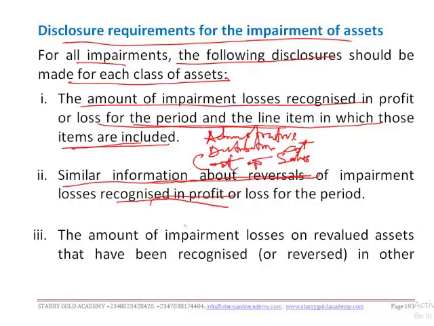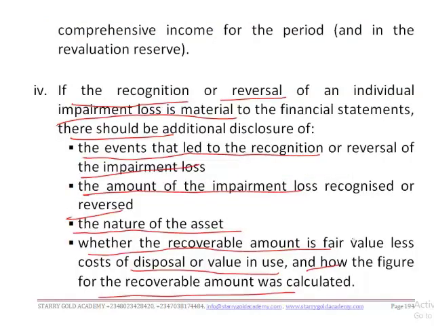Are we together? Also, the amount of impairment losses on revalued assets that have been recognized or reversed in other comprehensive income for the period and the revaluation reserve should also be disclosed. You are also to disclose the event that led to the recognition or reversal of the impairment loss, the amount of the impairment loss recognized or reversed, the nature of the asset, whether the recoverable amount is fair value less cost of disposal or value in use, and how the figure for the recoverable amount was calculated.